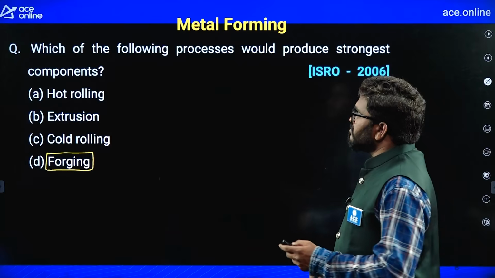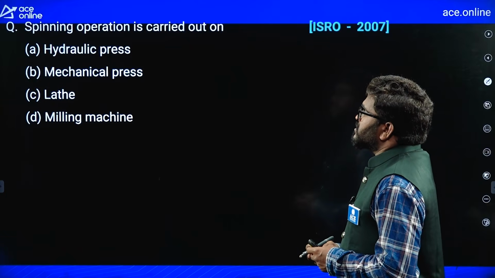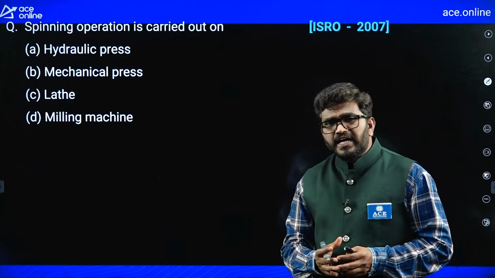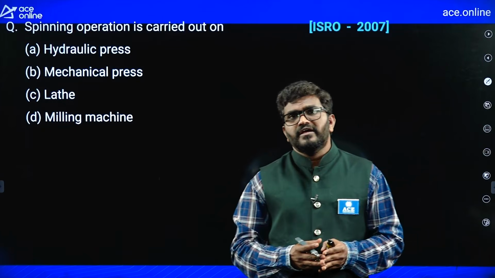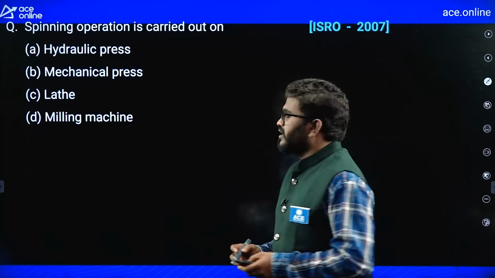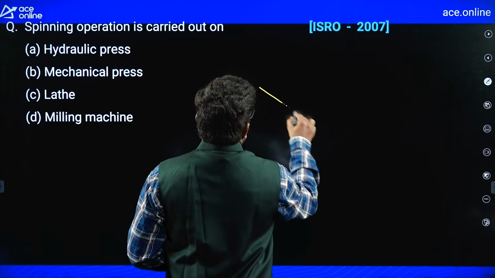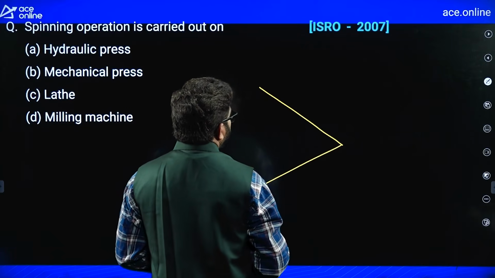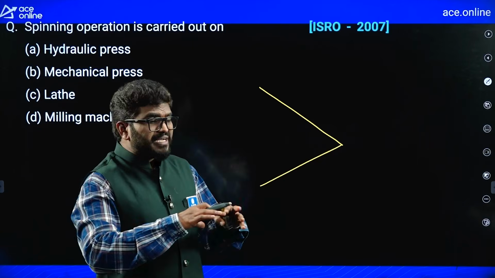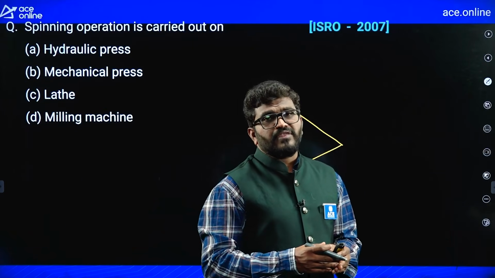Simple question. Next, spinning operation is carried out on. Actually, spinning operation is used to make cup shaped components like missile cones. Utensils also you can make by using the spinning operation by generating plastic deformation.